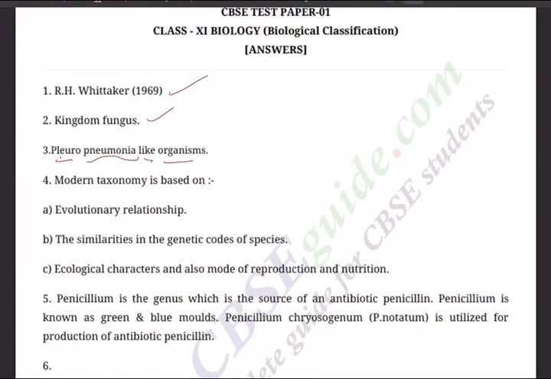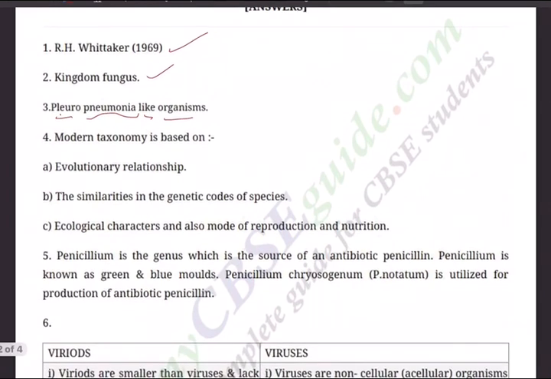Question 4. Modern taxonomy is based on A, evolutionary relationship. What is the relationship? As the animals or plants evolve. B, similarities in the genetic codes of species. What are the likenesses in the genetic code? C, ecological characters and also mode of reproduction and nutrition. See, ecological characters, how they are suitable for the ecology. And the mode of reproduction, is it sexual, asexual, what is it? And the mode of nutrition.